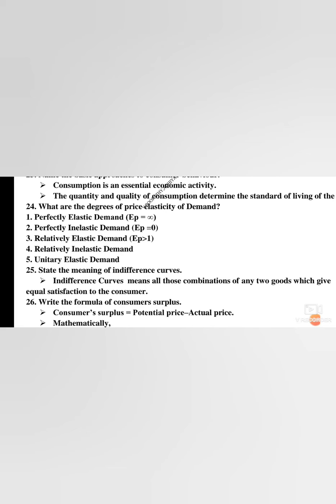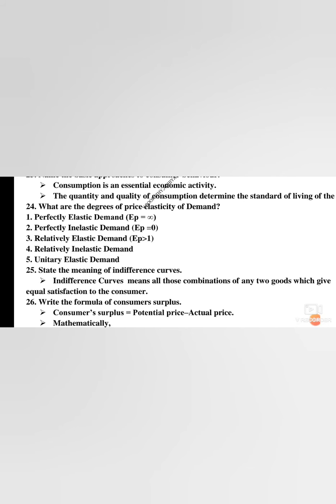Relatively elastic demand means the elasticity of price is greater than 1, and relatively inelastic demand means the elasticity of price is lesser than 1. And unitary elastic demand means it is equal, both the demand and the price level will be the same.